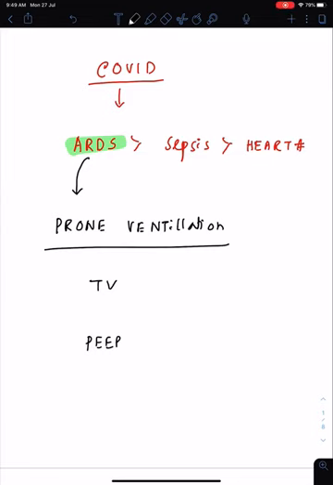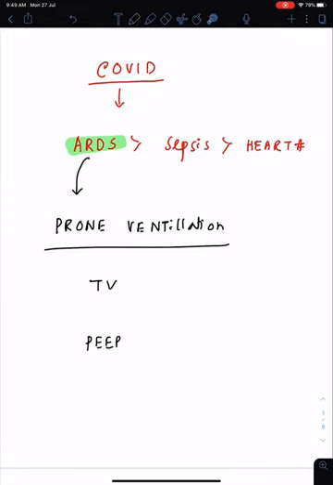So it's an important topic, and I started my video journey from this topic. It's about ARDS associated with COVID-19, and after that you can solve the QBank on ARDS, and you can solve all the MCQs with great concept.